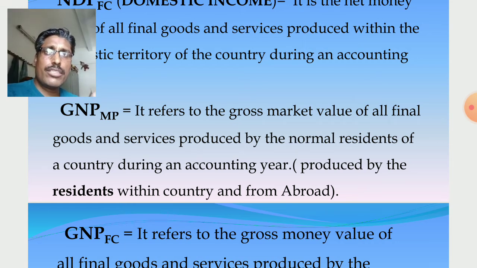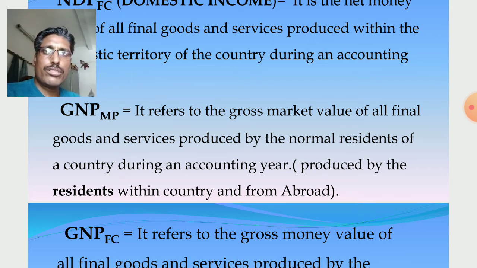From abroad means, you know, Indian MNCs producing goods across the world. Similarly, banks like State Bank of India have branches across the world, and other institutions of India function in different parts of the world, and also our people, individuals, working in foreign territory.